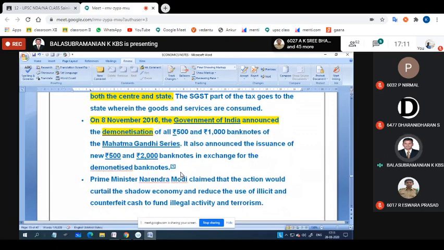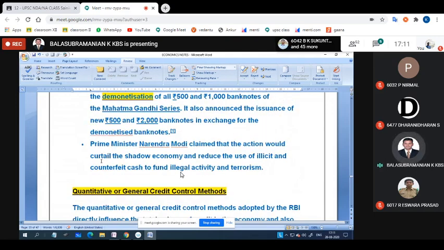It is too important. On 8th November 2016, the government of India announced the demonetization of 500 rupees and 1000 rupees banknotes of the Mahatma Gandhi series. It also announced the issuance of new 500 and 2000 banknotes in exchange for the demonetized banknotes. Prime Minister Narendra Modi claimed that the action would curtail the shadow economy, reduce the use of illicit and counterfeit cash to fund illegal activities and terrorism.